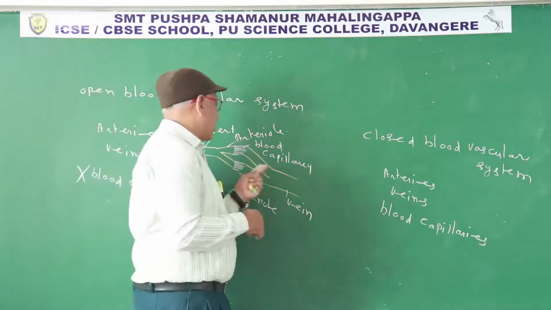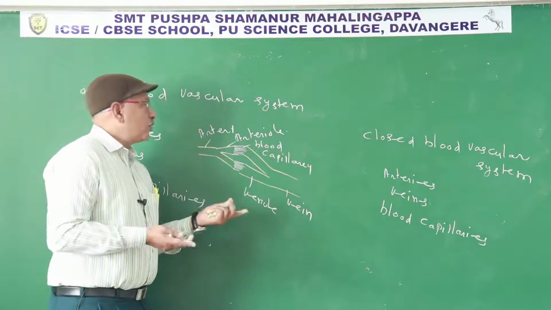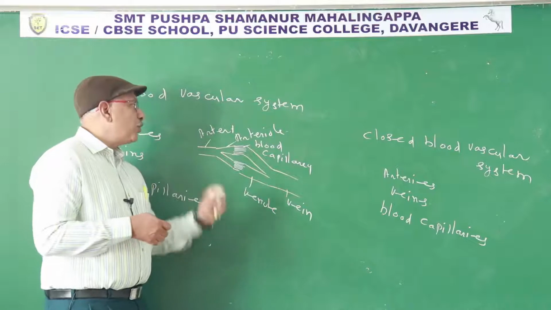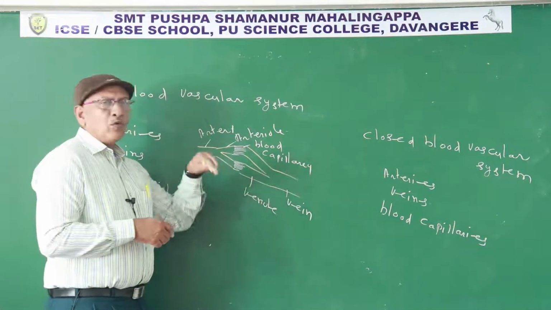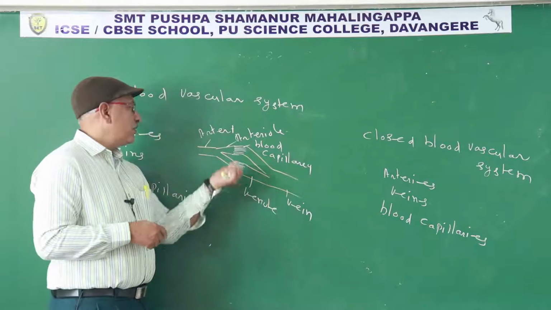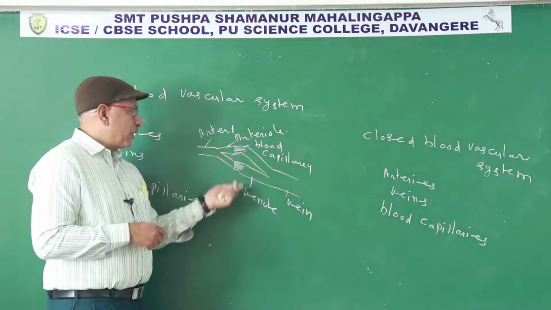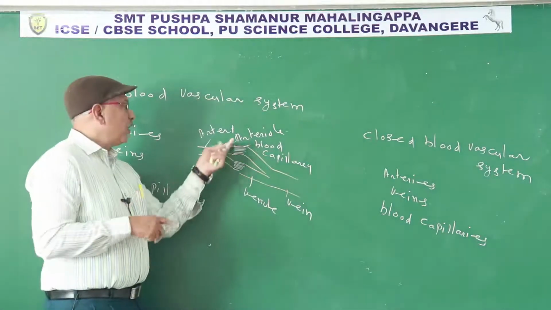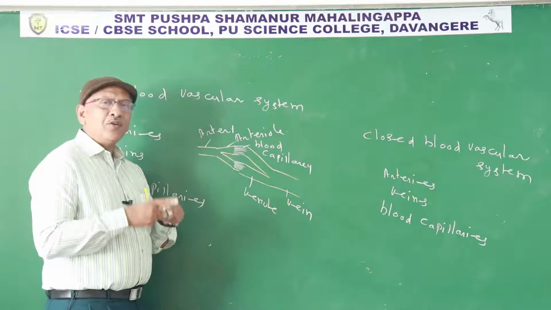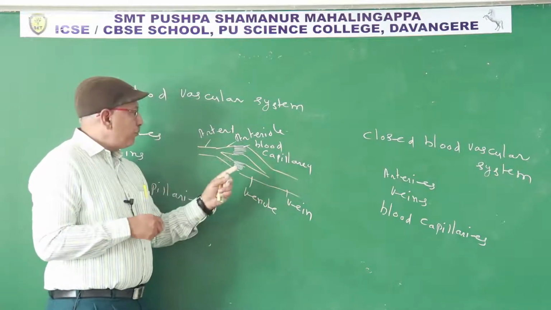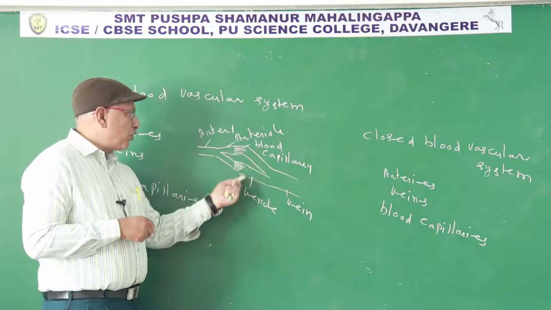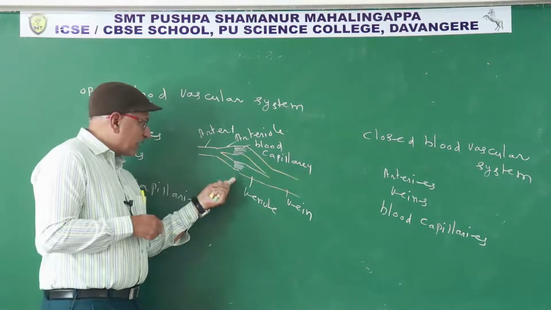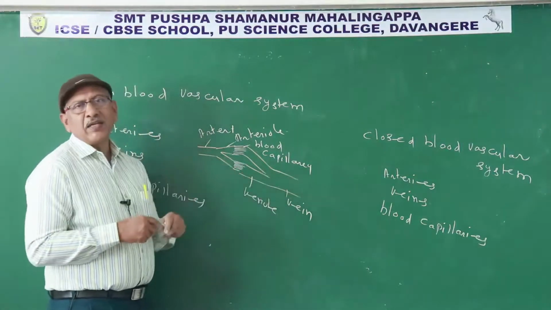In the closed blood vascular system, blood capillaries are present, numerous blood capillaries. That's why in the closed blood vascular system, blood flows only in the blood vessels: arteries, arterioles, blood capillaries, venule, vein. Each artery divides into two branches, known as arterioles. Each arteriole ends with blood capillaries. The same blood capillaries unite, and a venule is formed. Two venules unite, and one vein is formed. That means artery ends with blood capillary, vein begins with blood capillary.